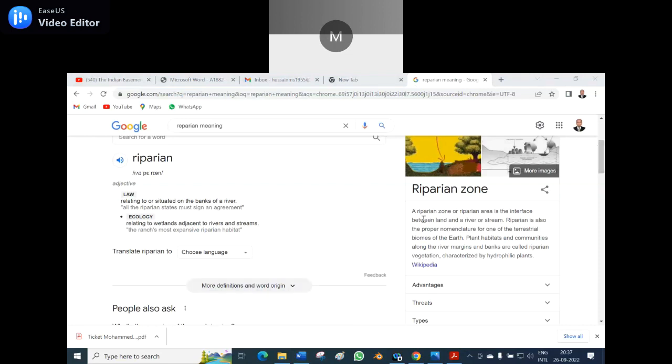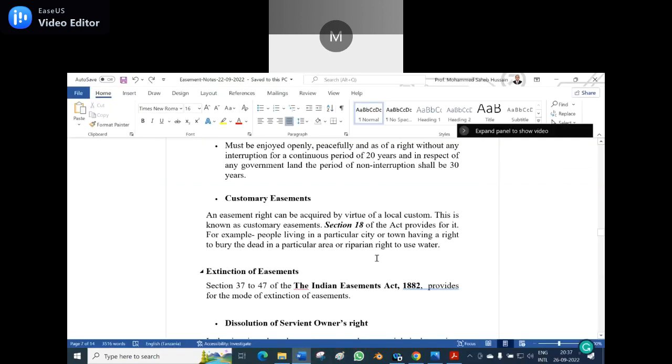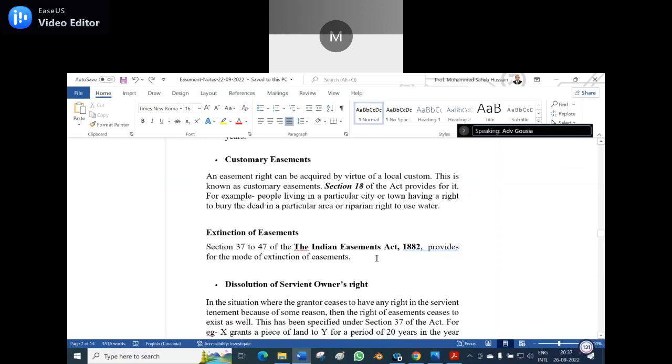See here again, a riparian zone or riparian area is the interface between the land and the river or stream. Even a river has only two banks. So wherever you can fetch the water, automatically it is a customary easement. Is it clear? Yes, sir.